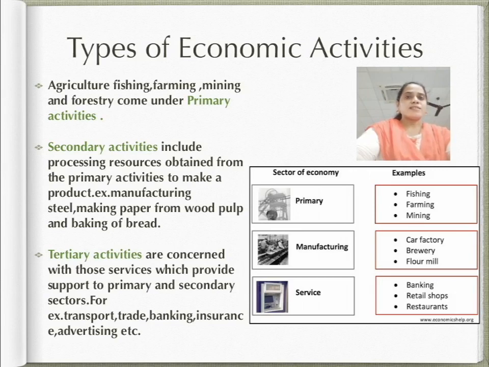Now next is tertiary activities. On the other hand, they provide support to the other two industries through various services. So tertiary activities involve various services like transport, banking, advertising, insurance, and trade, which are examples of tertiary activities.